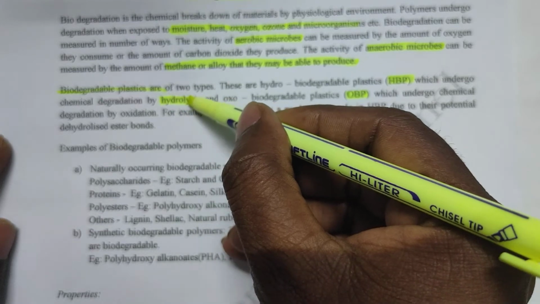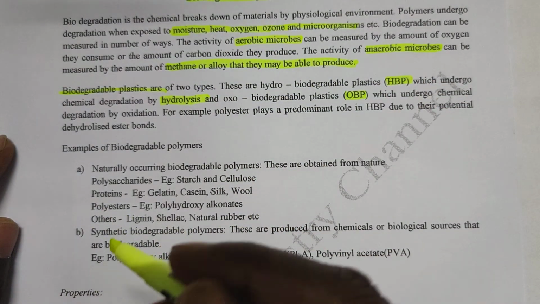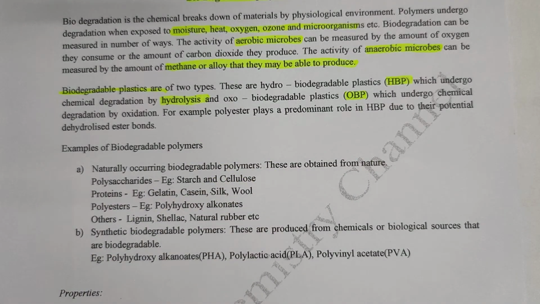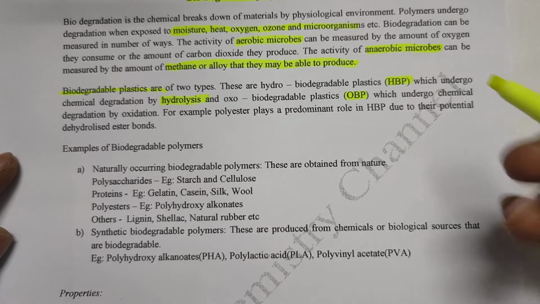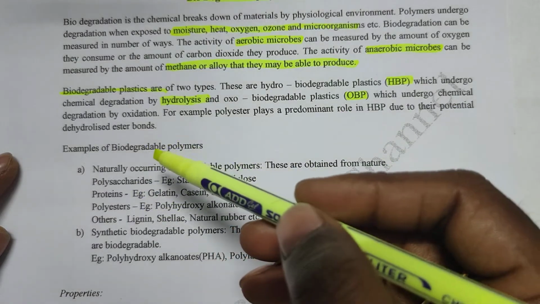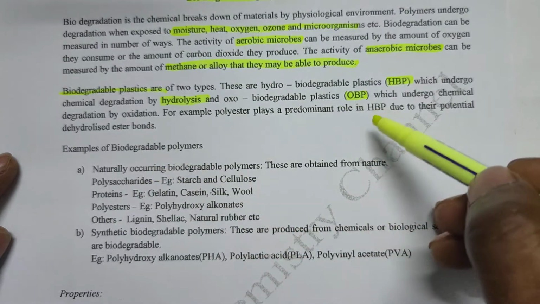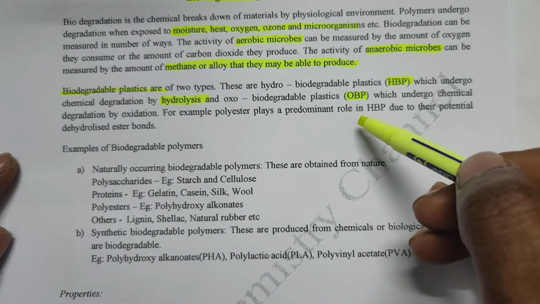If the plastic undergoes degradation by hydrolysis in the presence of water, such plastics are called hydrobiodegradable plastics. Similarly, if the plastic undergoes degradation in the presence of light, such plastics are called oxo-biodegradable plastics.